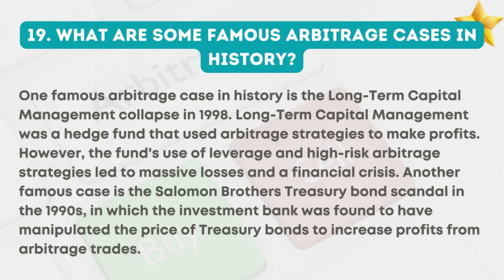19. What are some famous arbitrage cases in history? One famous arbitrage case in history is the Long-Term Capital Management collapse in 1998. Long-Term Capital Management was a hedge fund that used arbitrage strategies to make profits. However, the fund's use of leverage and high-risk arbitrage strategies led to massive losses and a financial crisis. Another famous case is the Salomon Brothers Treasury bond scandal in the 1990s, in which the investment bank was found to have manipulated the price of treasury bonds to increase profits from arbitrage trades.